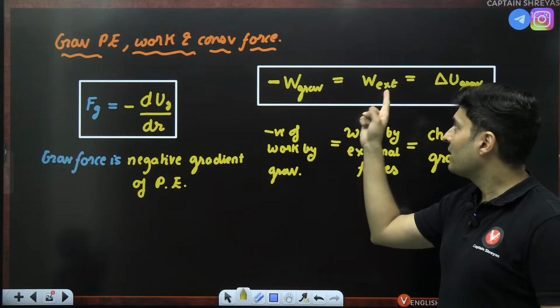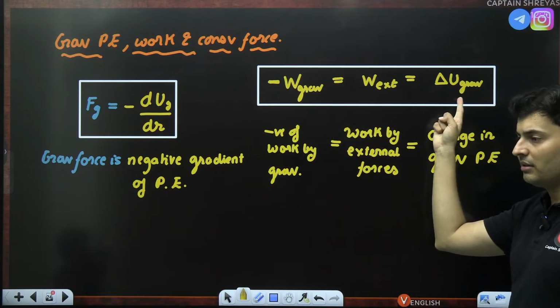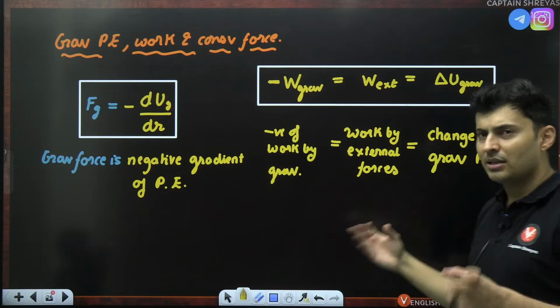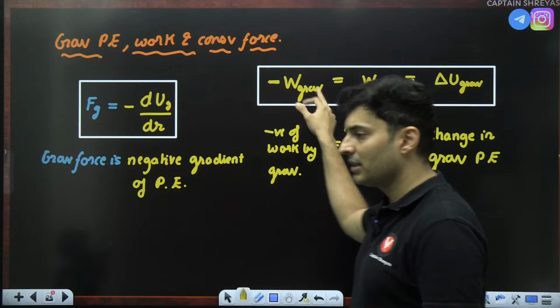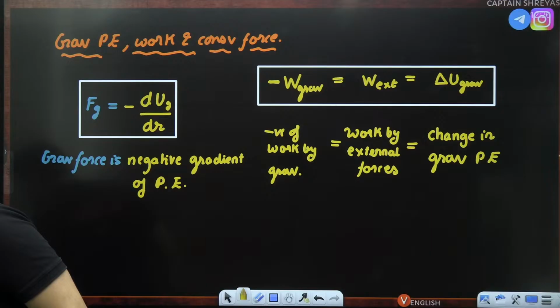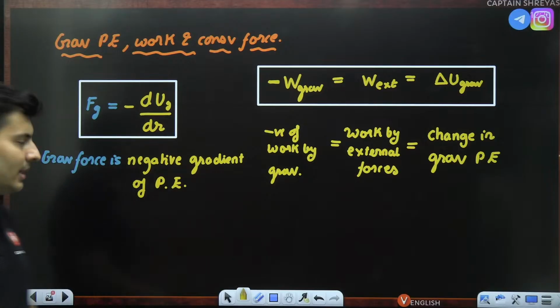Number 2, external work is change in potential energy, which is also the negative of the work done by gravity, elastic, spring, electric force, whatever conservative force. That is also still valid. Is that okay, everyone, with me? Let's do some questions now.